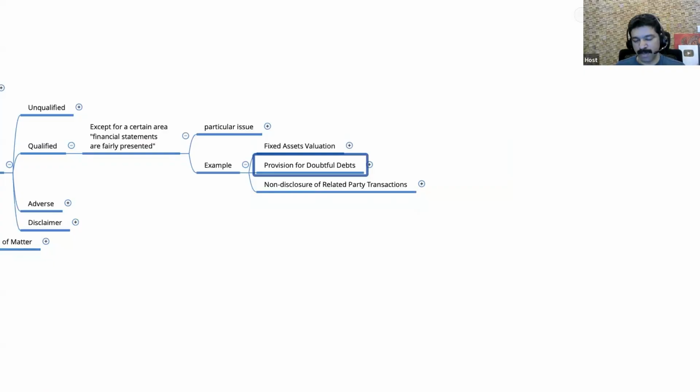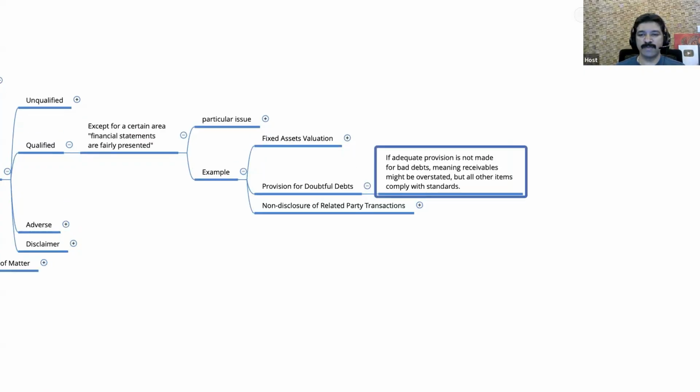Let's say another example, a provision for doubtful debts. See, the company has sold goods on credit. Some of the customers are not likely to pay. And when that materializes, this business has to absorb the loss. So what the companies will do, if they anticipate that some customers are not likely to pay, they will make a provision now itself and they will charge it to their expenses.